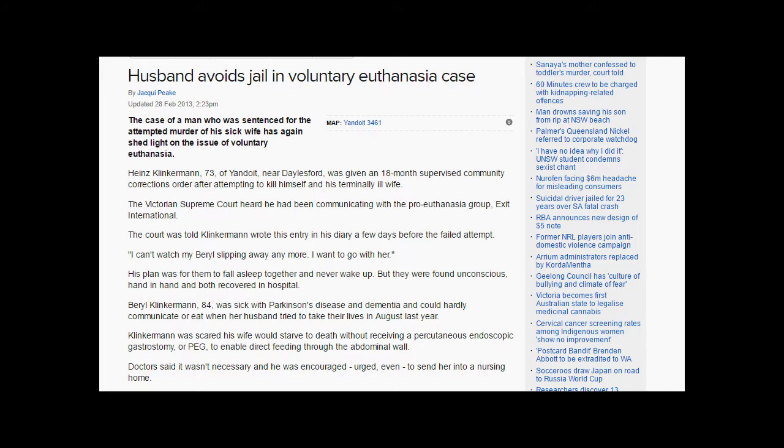His plan was that they would fall asleep together and never wake up, but they were found unconscious and both recovered in hospital. Heinz was charged with attempted murder and given a community corrections order of 18 months. This sentence was chosen in order to be a deterrent for taking this kind of action, as well as an order from the judge to be banned from ever seeing his wife.